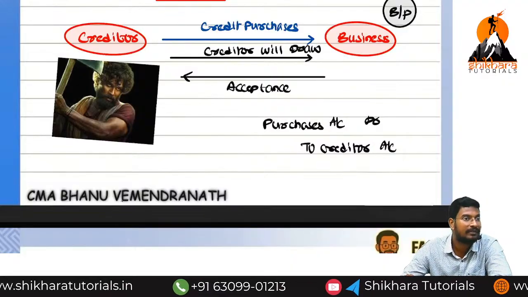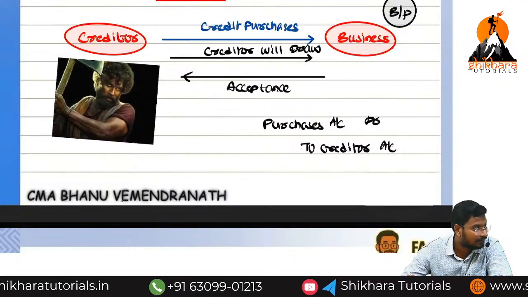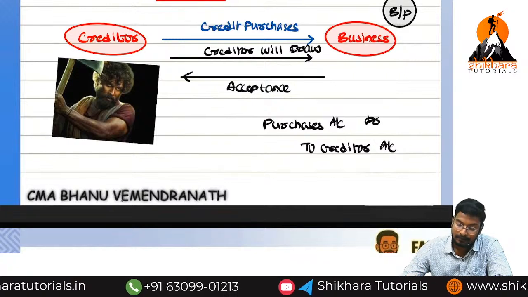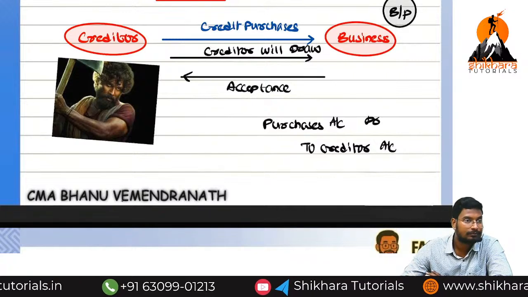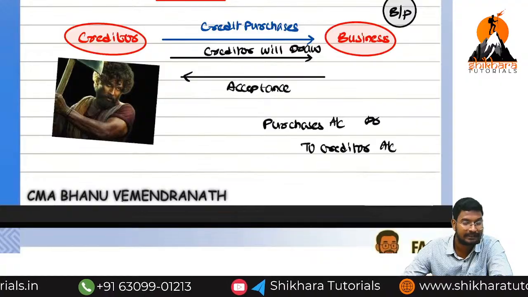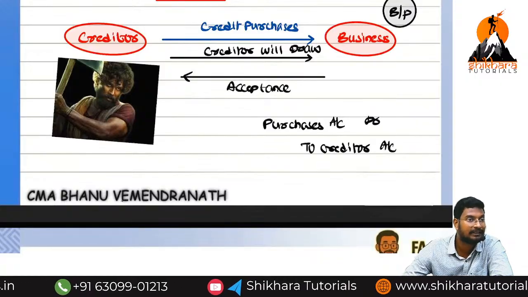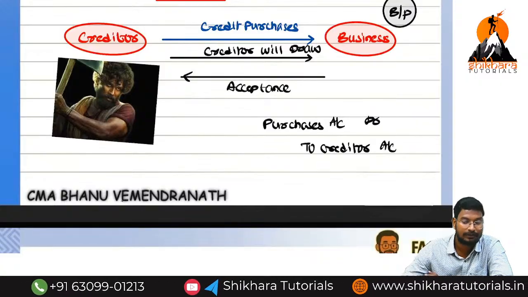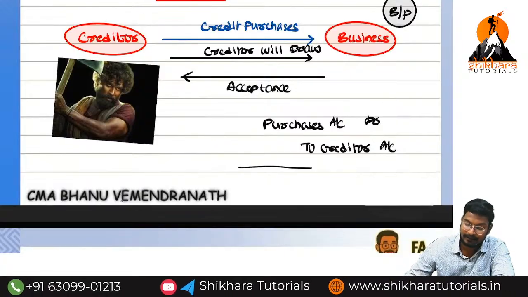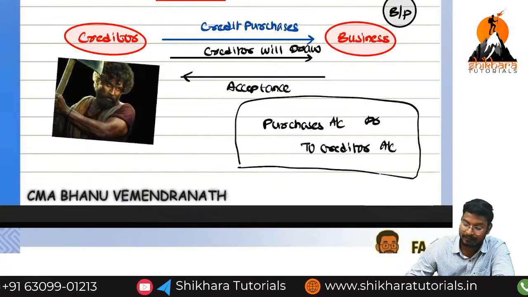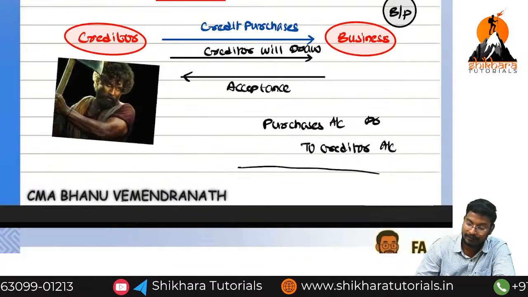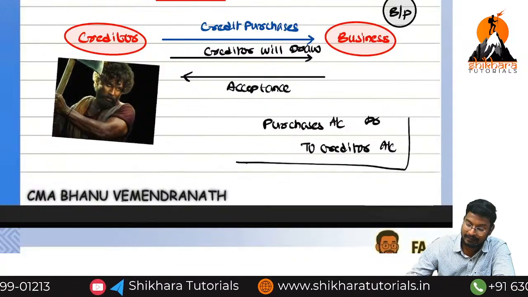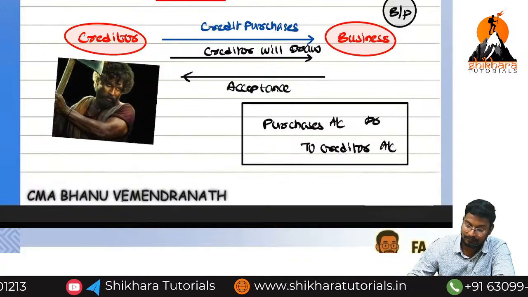Now the bill is accepted, so bills payable comes into the picture. This entry we need to change.